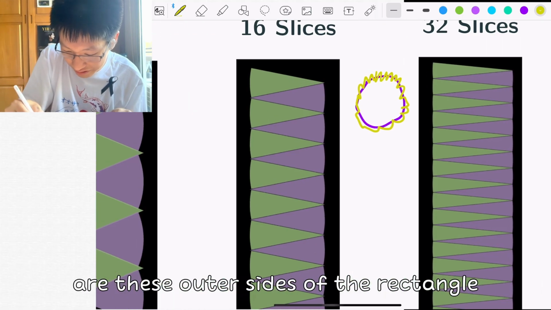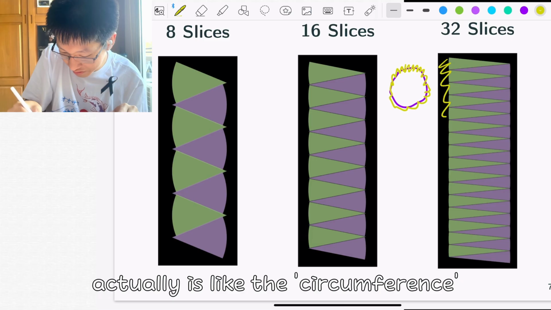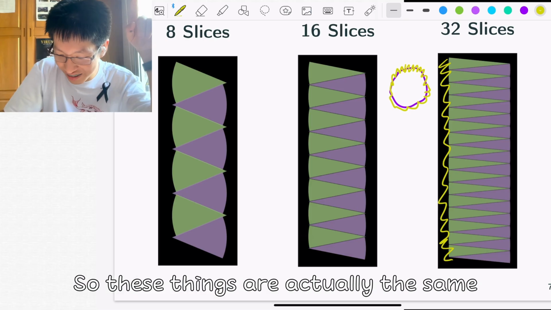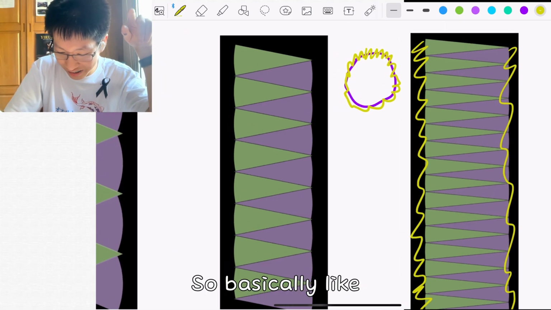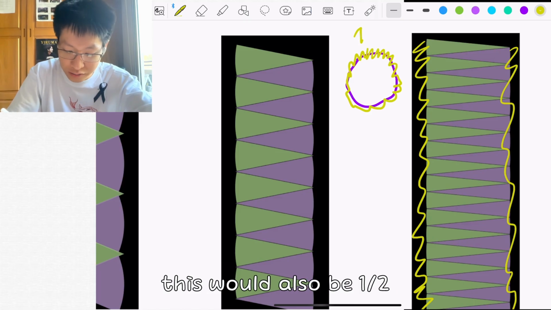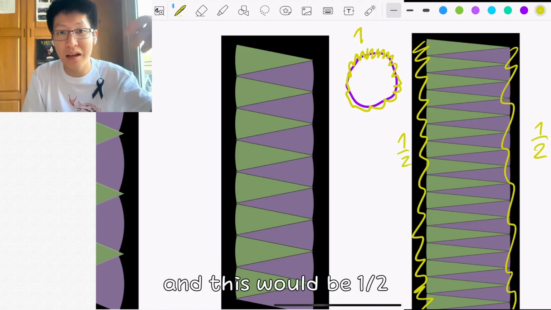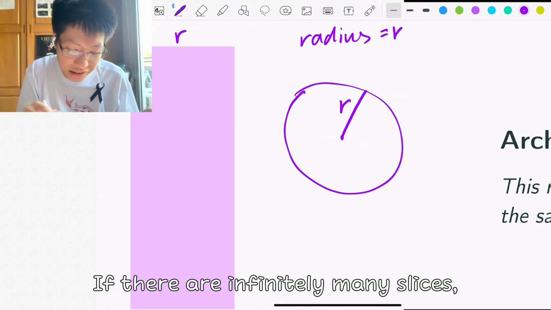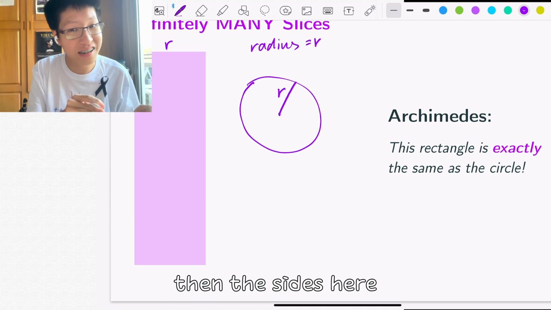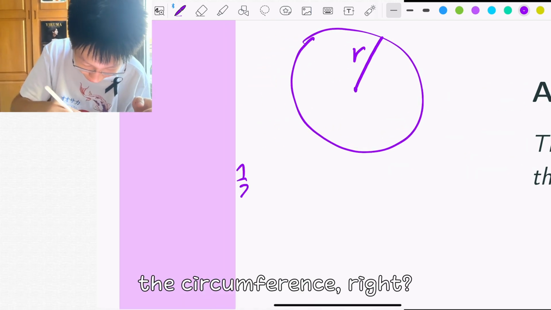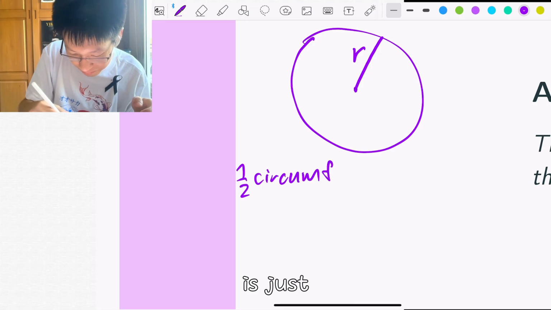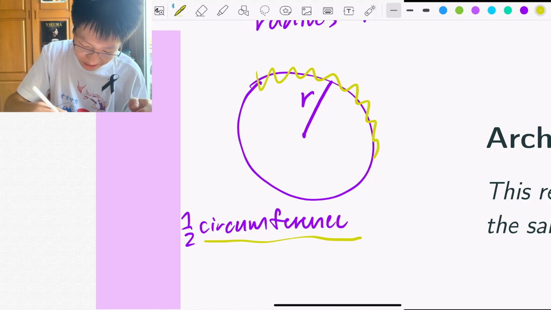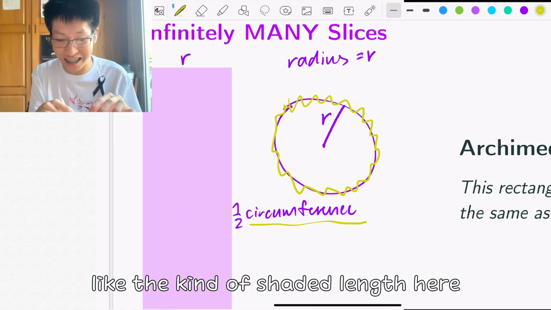These outer far sides of the rectangle are actually the circumference, which is a technical word for the distance around the entire circle. So this thing is actually the same. Very basically, if this one is length 1, this would be 1/2, and this would be 1/2. And so we can know that if there are infinitely many slices, then the side here is going to be half of the circumference, right? The circumference, mind you, is literally the shaded length here.